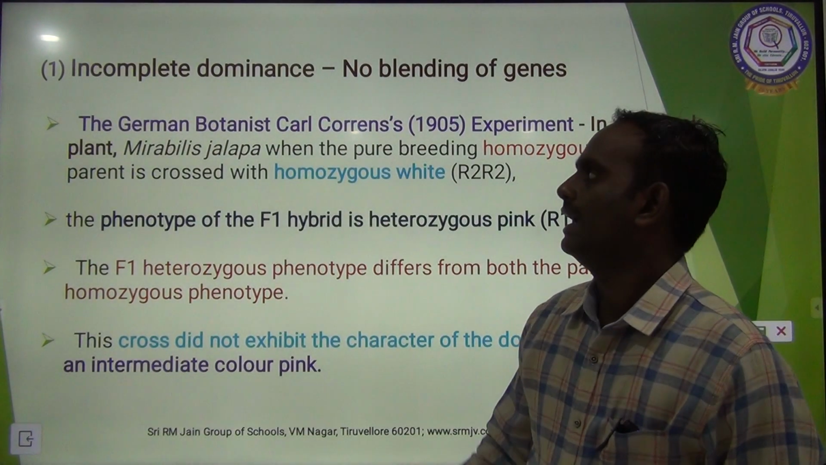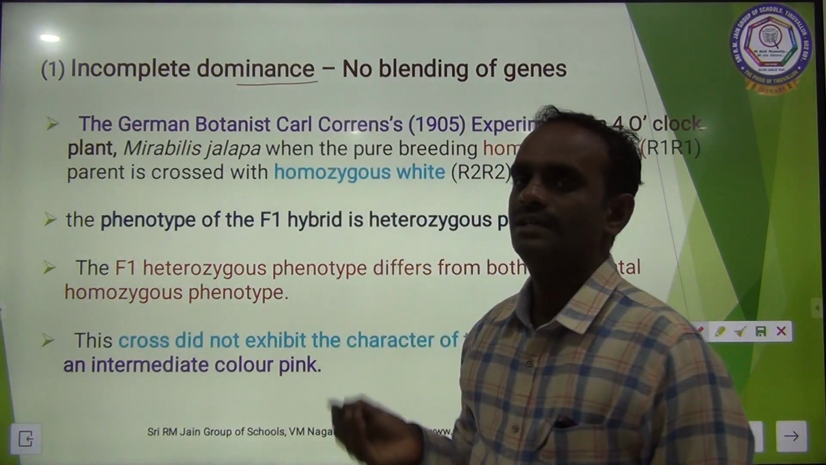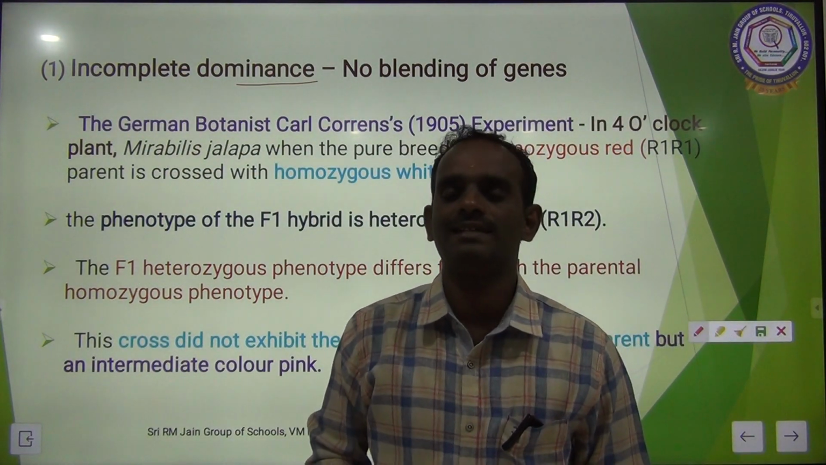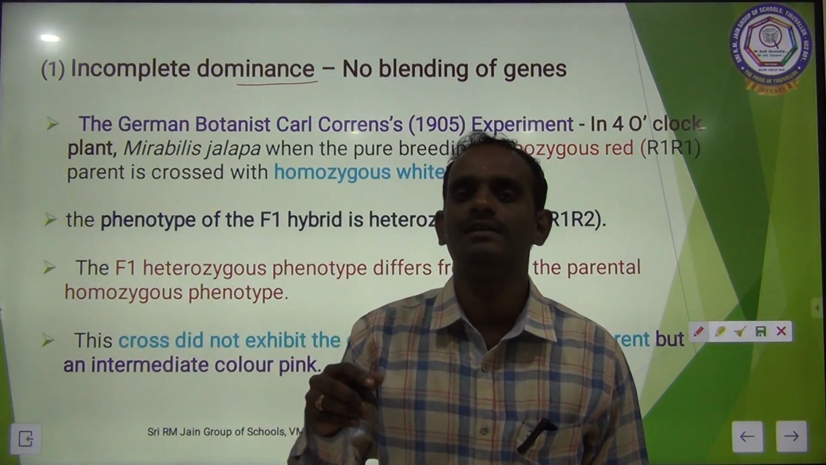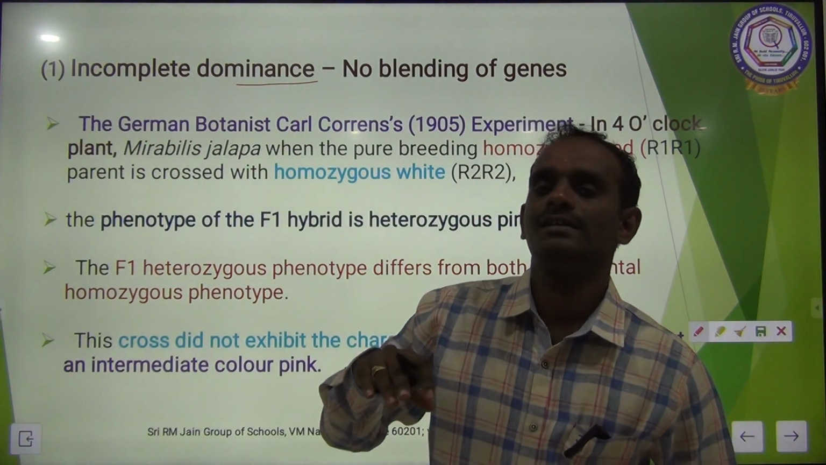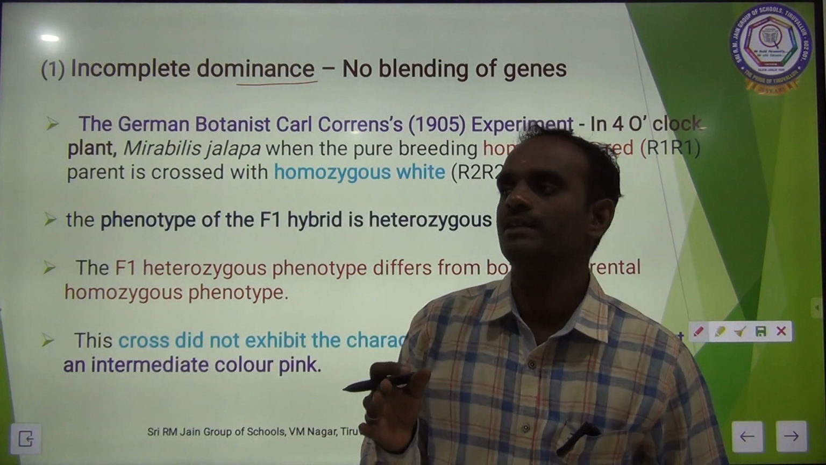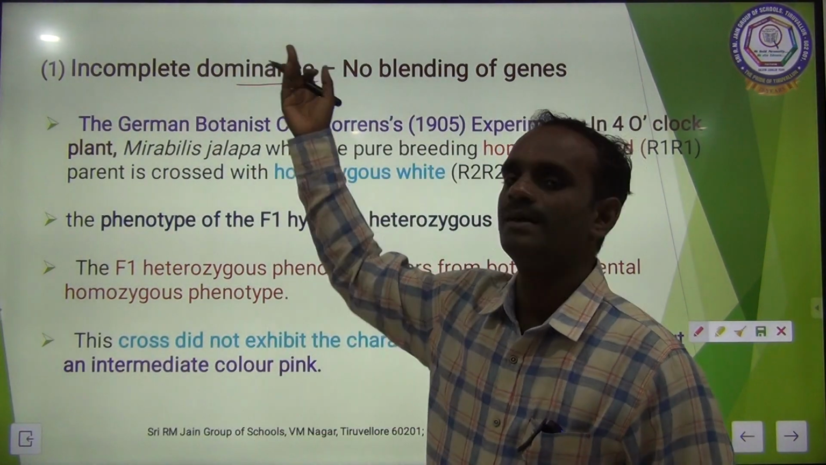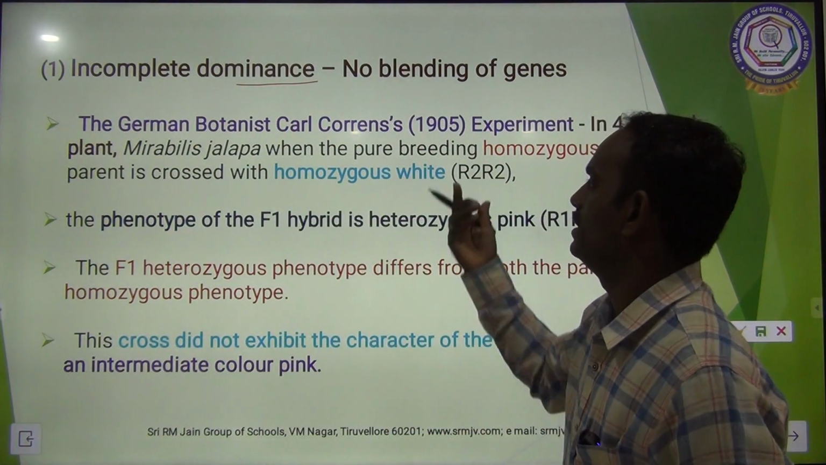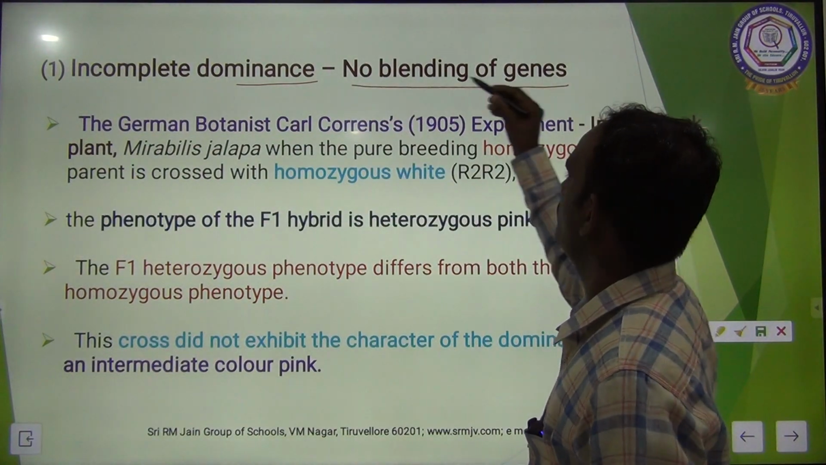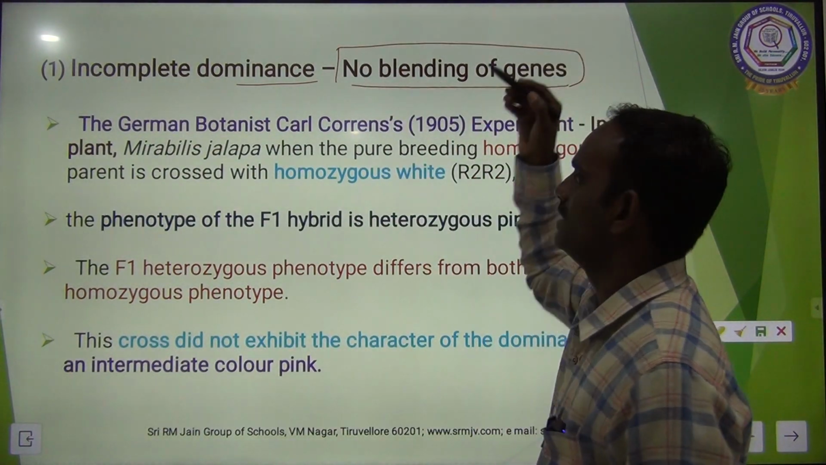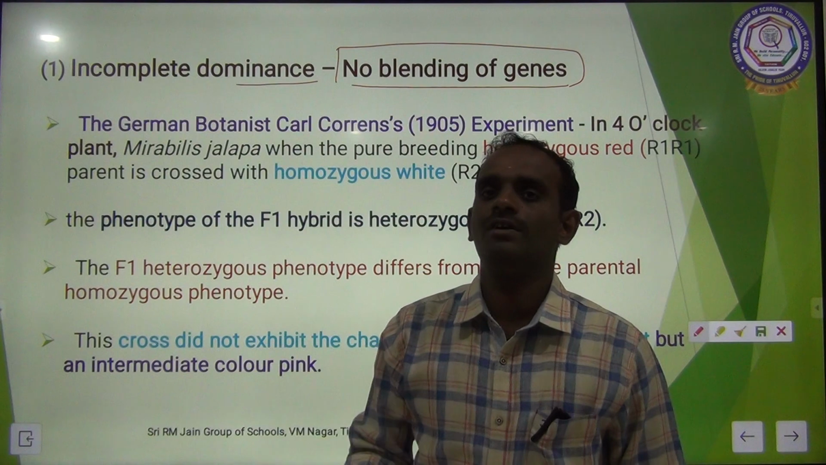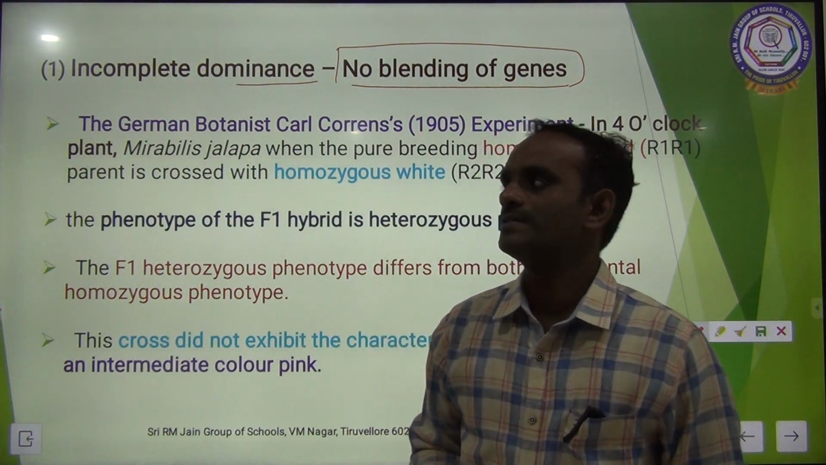The first one, incomplete dominance. The name itself you can easily understand: incomplete. The dominant character is not seen completely; there is no completion of the dominant character. So it is said to be incomplete dominance, also called no blending of genes. So incomplete dominance is also called no blending of genes.